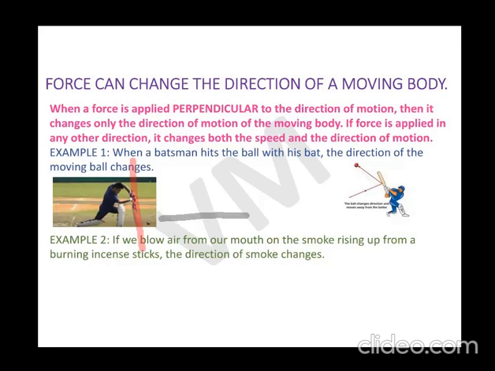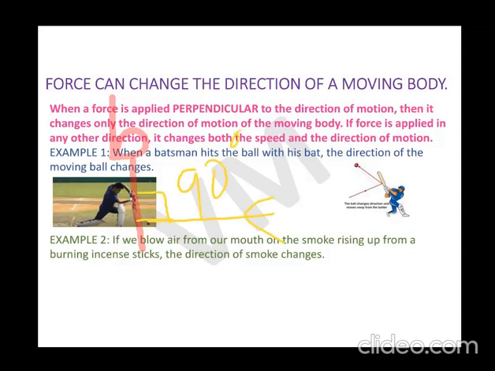I have shown the bat with the red. This is the direction of the bat. And I'm showing the ball with the yellow color, and the direction of the ball is coming from here. So if you see the angle between the bat and the ball, it is 90 degree.